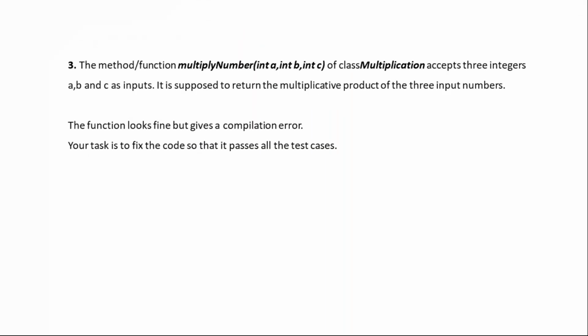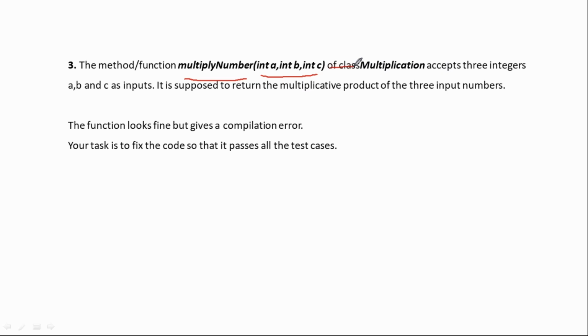Now let's take this question first. Understand the question, then it is easy to answer. First we'll take the solution, then we can easily correct it. First have a look at this point. A method, a function, multiply number. This function is passing three parameters A, B, C. Don't get confused with that.